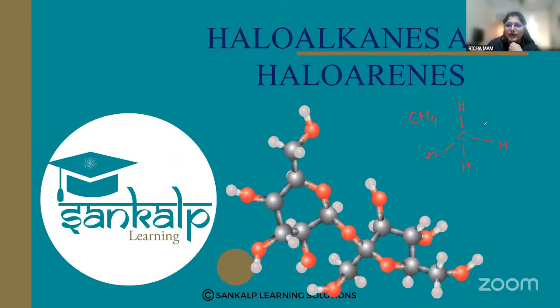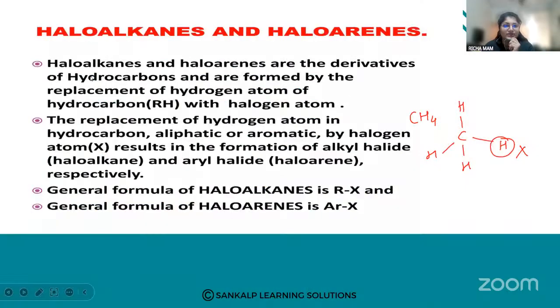When one of the hydrogen atoms is replaced by a halogen, we call it a haloalkane. So the general definition is that haloalkanes are the alkyl halides. These haloalkanes and haloarenes are the derivatives of hydrocarbons.